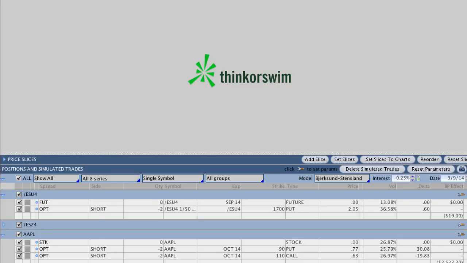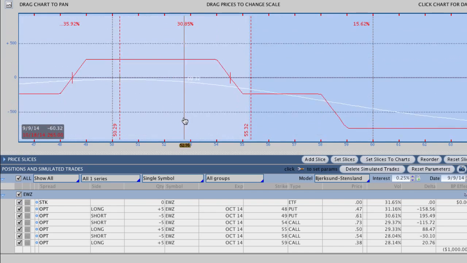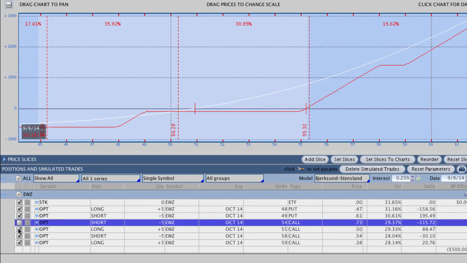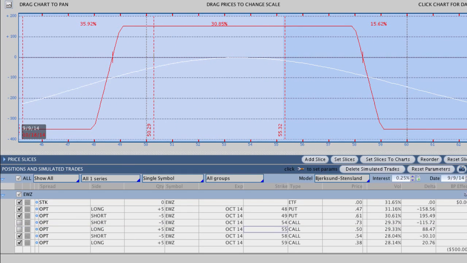So let me go to the chart here of EWZ. You can see that our original trade in EWZ, let me just take these off, the 54, 55. Our original trade in EWZ was the 58.59 call spread and the 48.49 put spread. You can see with the ETF now trading right above 50, that's testing us to the bottom side.